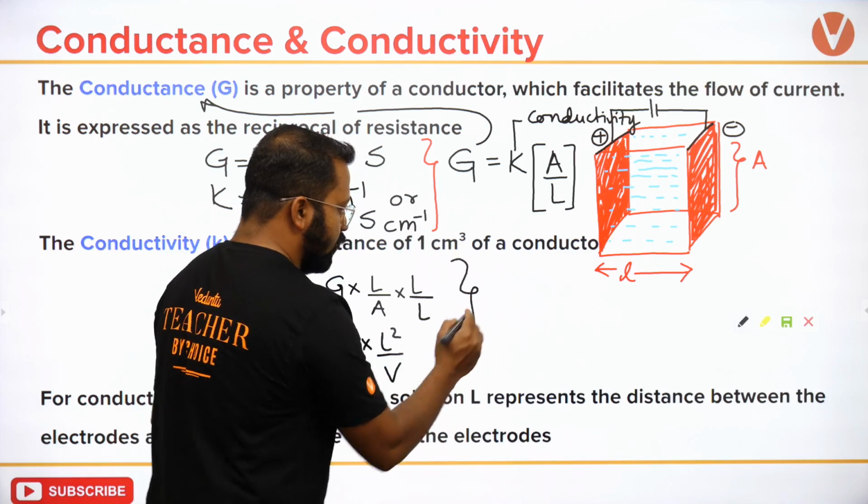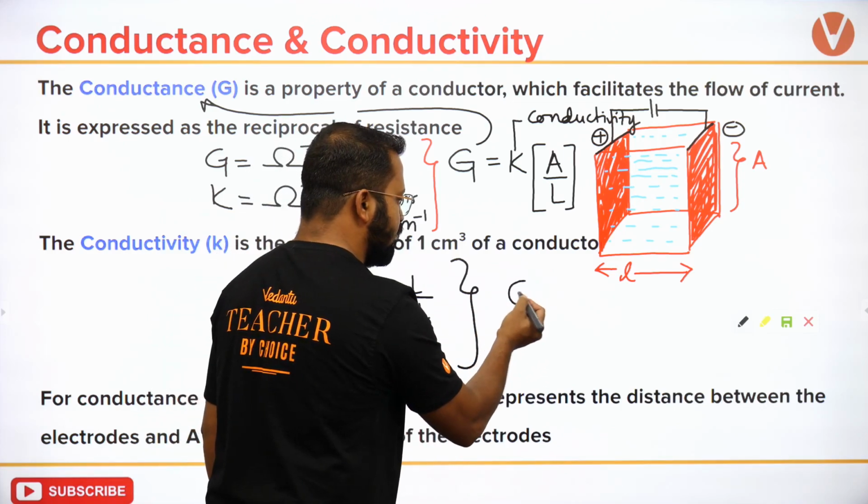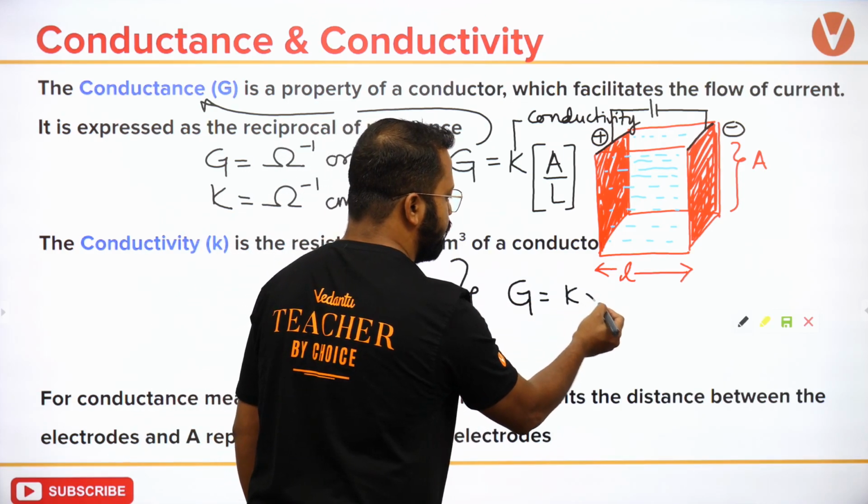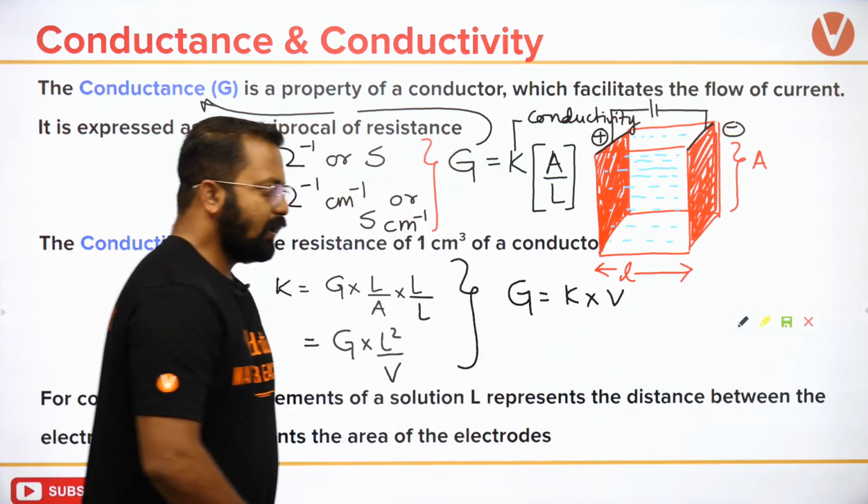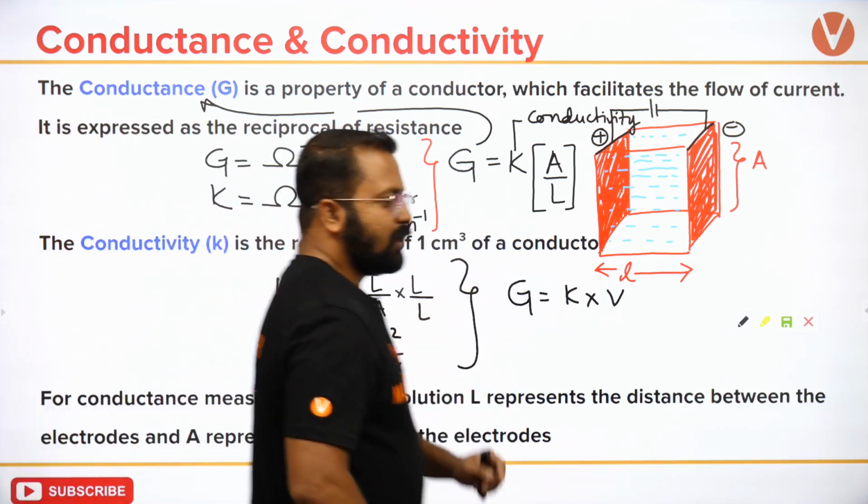So इसका मतलब ये हो गया कि G is nothing but equal to kappa times volume.